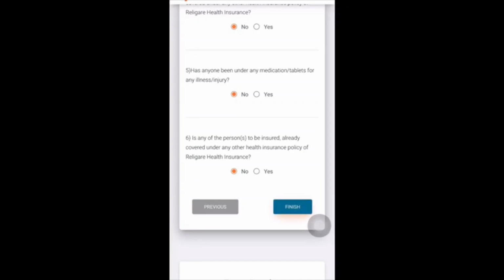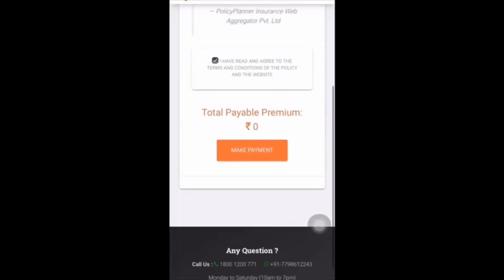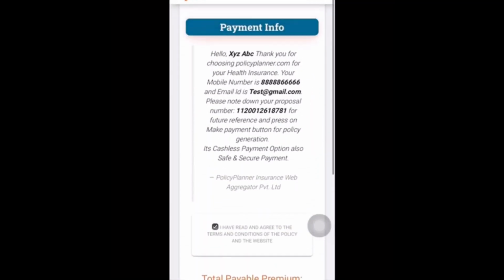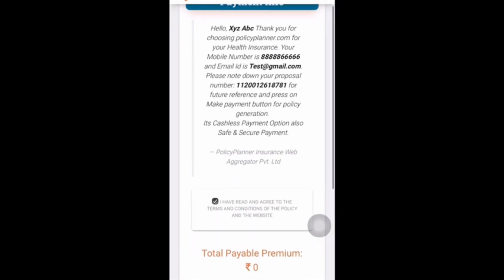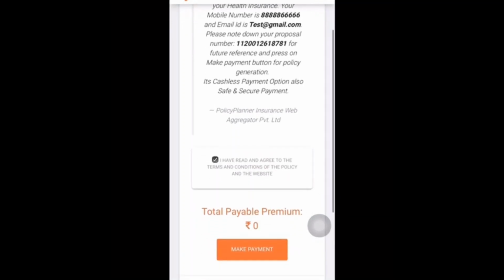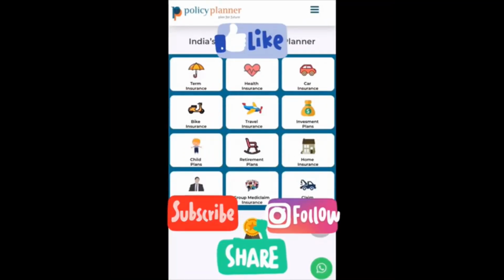And after that, on another page, we will find our payment details. So you can do your payment and your policy copy will be given on your mail ID. Such an easy process.